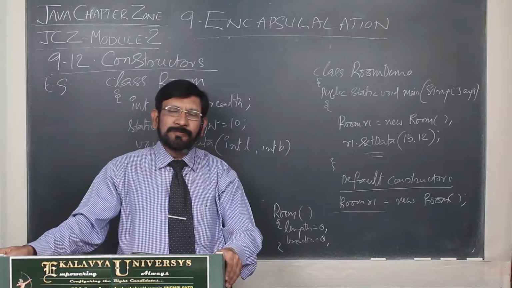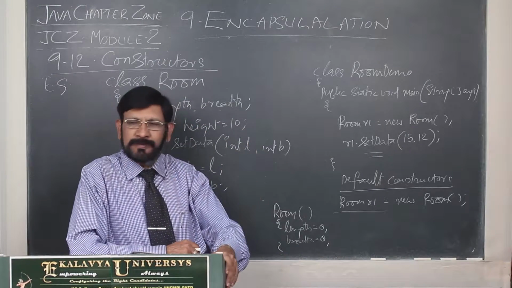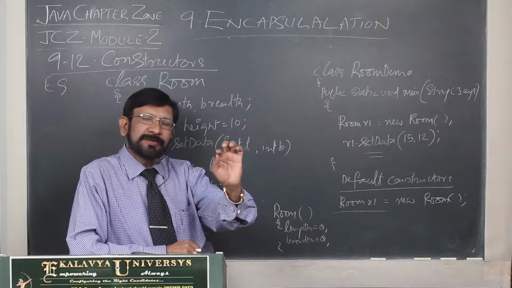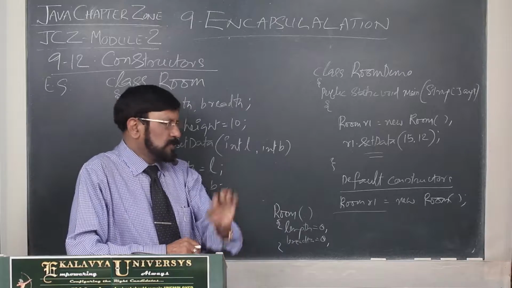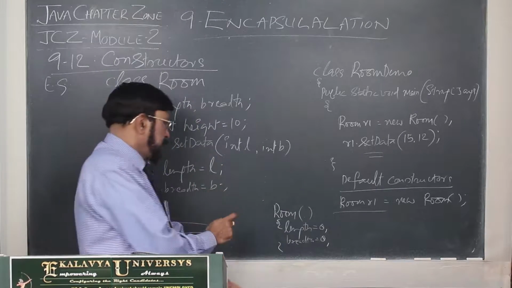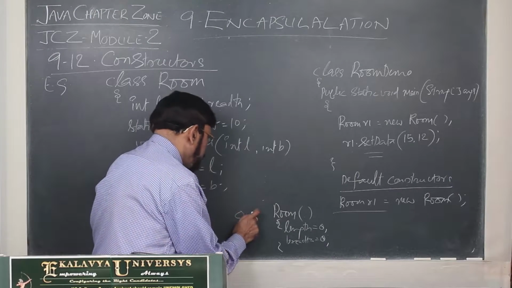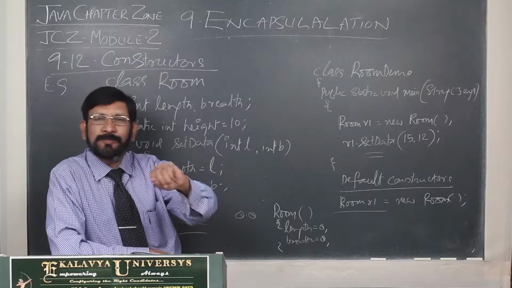That means if you define int length and you don't give any explicit value to that, it is initialized with the default value 0. Of course, a small difference is there. If it is float length, in such case the default value is 0.0. Double also has the default value 0.0.